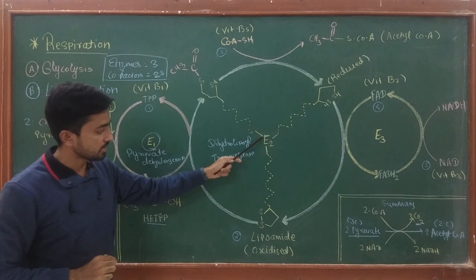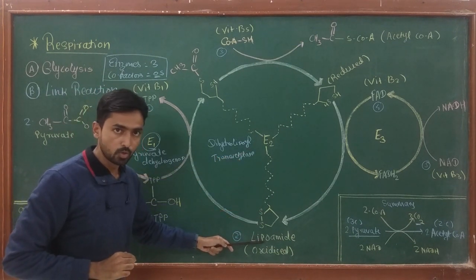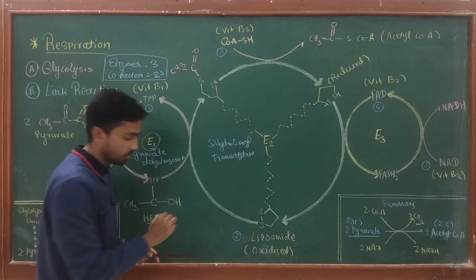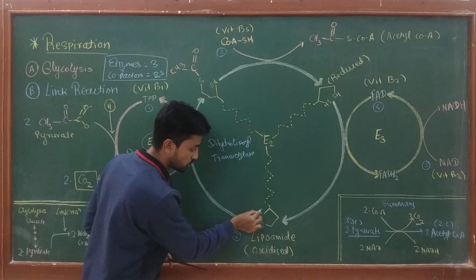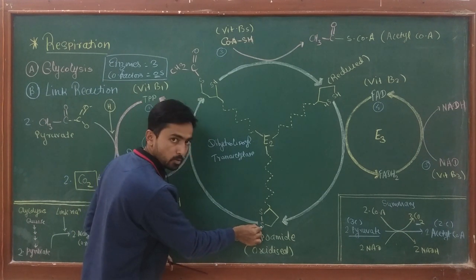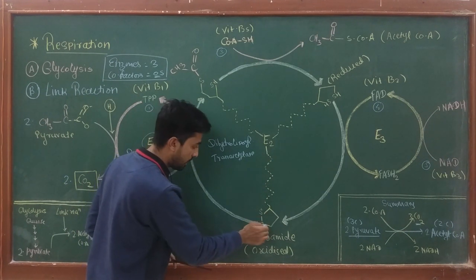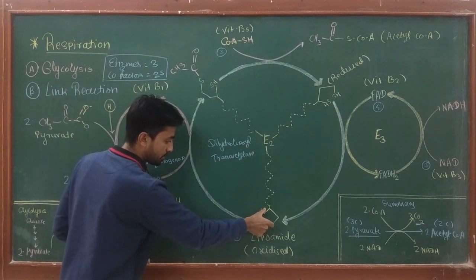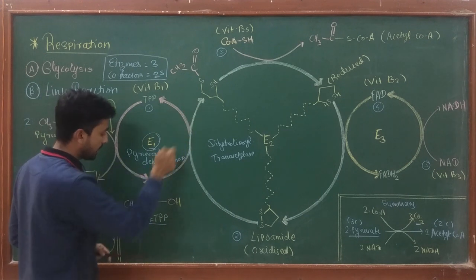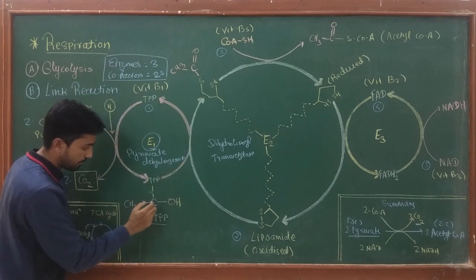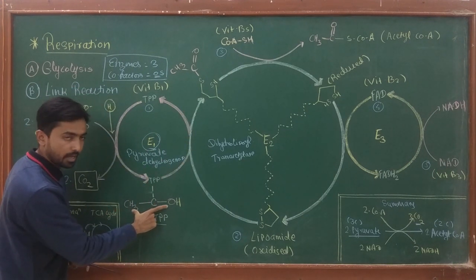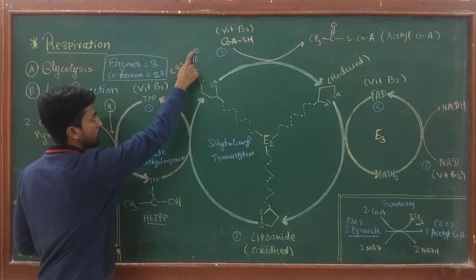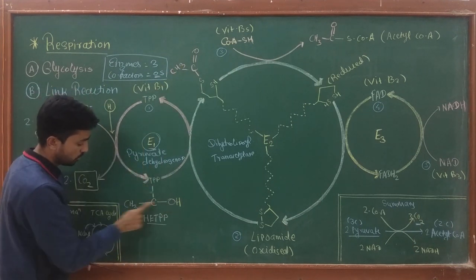Now this E2 enzyme has a lipamide residue on its surface. You can see here the lipamide residue has two sulfur groups on an arm. Now at the first reaction of this E2, this bond gets broken, and the lipamide residue gets attached to the acetyl group, C double bond O CH3, COCH3.